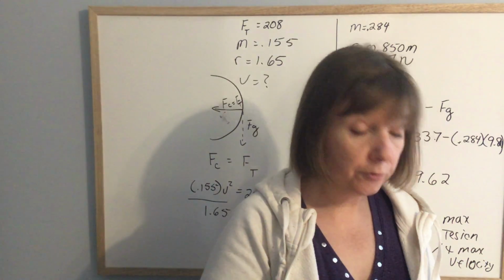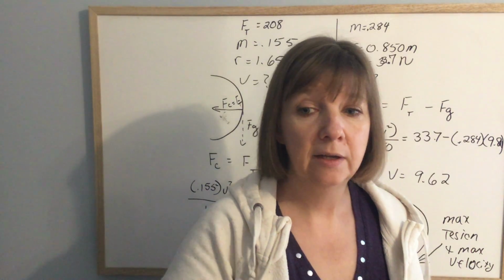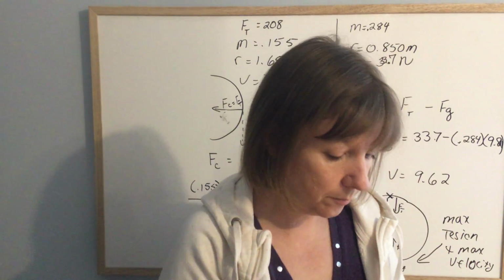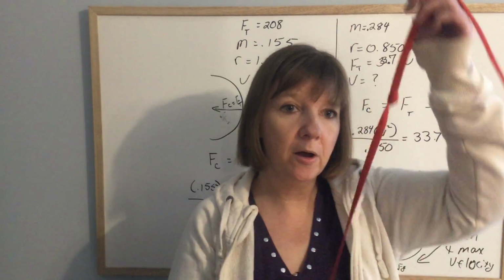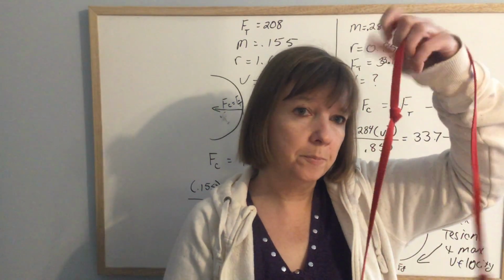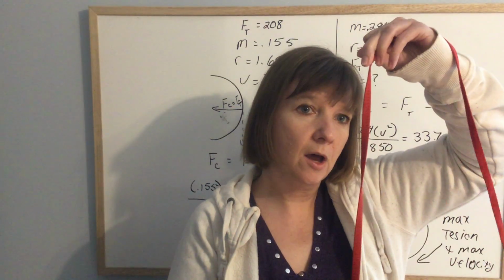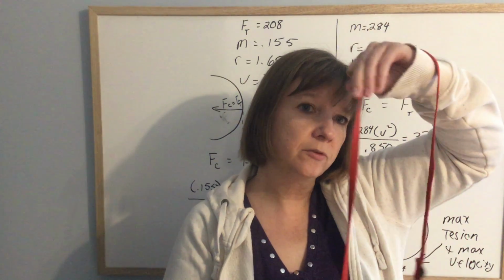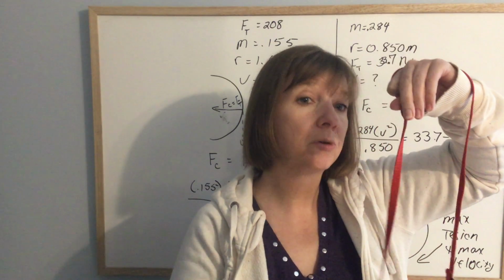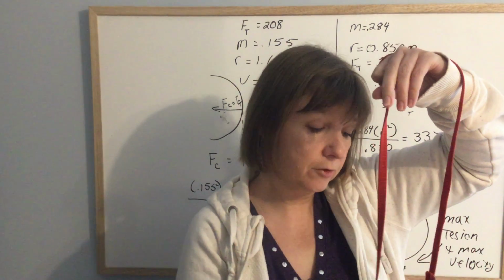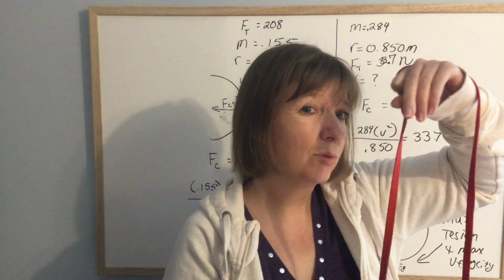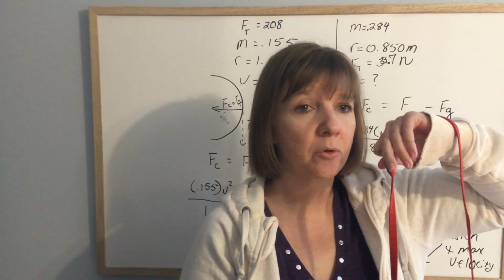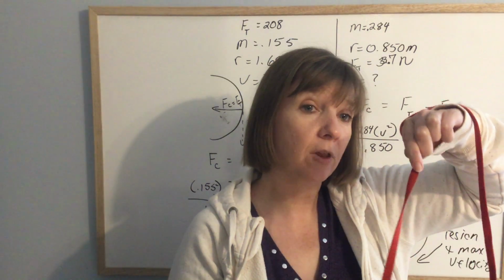And again, if you think about it, it makes sense. Because when it's at the bottom, force of tension is pulling up, force of gravity is pulling down. So force of tension is having to not only provide the centripetal force, but it's having to work against gravity. So that's a lot for it to do. So that's where the most amount of tension happens, and the max velocity happens there.